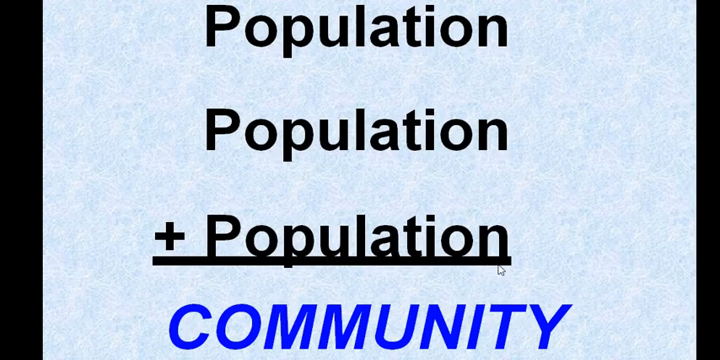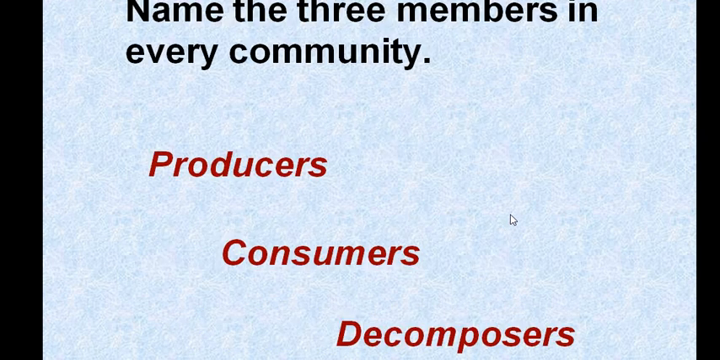So the next one is, what is community? It's nothing but population and community. There are three members in the community, that is producers, consumers and decomposers. Producers means which produce food for other things, and consumers means which depend upon producers for food. Decomposers means which decompose.